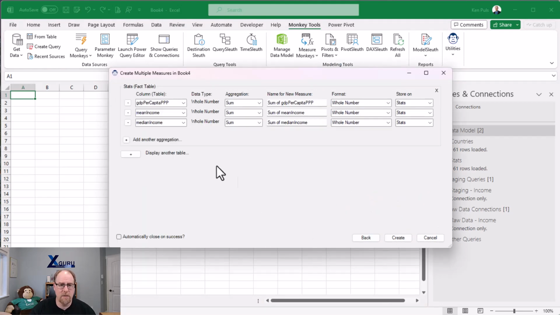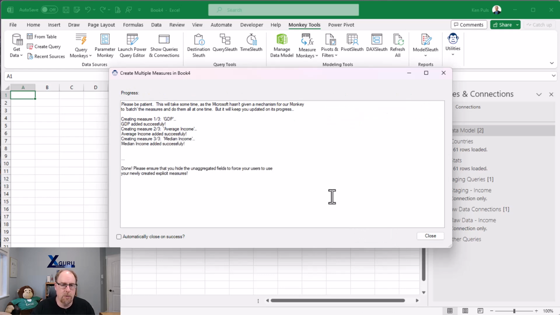We're going to say next, and inside here, we're going to make a column called GDP, or a measure rather. I'm going to change this one to average of mean income. So our mean is going to be average income. We'll make this one a whole number. I don't really care about the decimals here. And for our last one, we're going to choose to make a median income as well. There we are, and whole number. Beautiful. Create. Boom. 3 measures created with whole number formatting. Love that. Nice and fast.